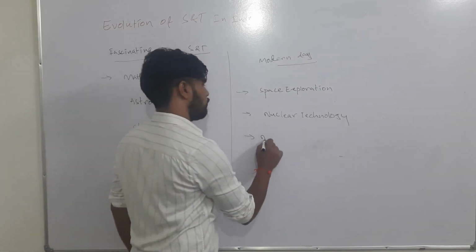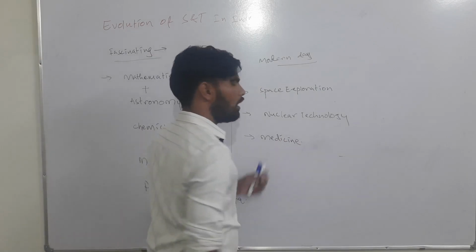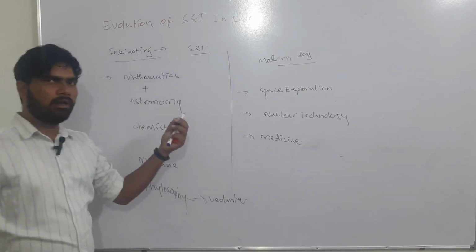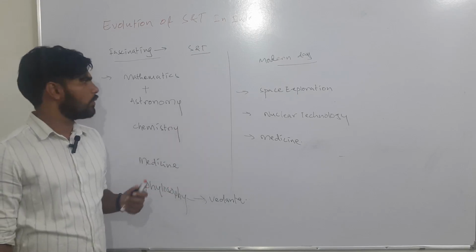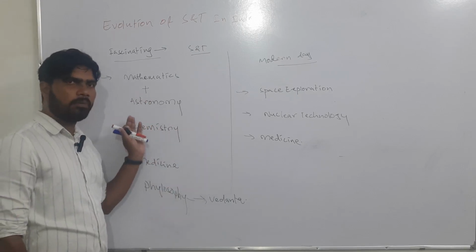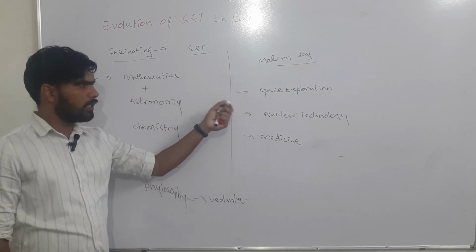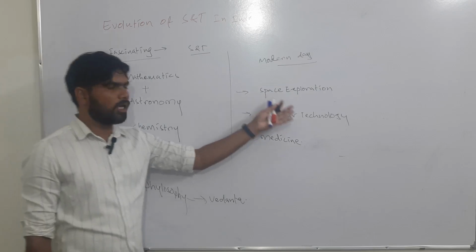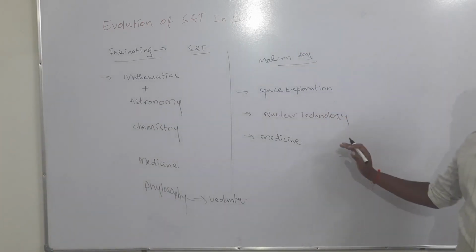Even in production of medicines, health techniques, in all these areas we have achieved tremendous advancements. These are the areas where predominant development was there, and in the modern day period we have reached and are achieving excellence in all these areas.